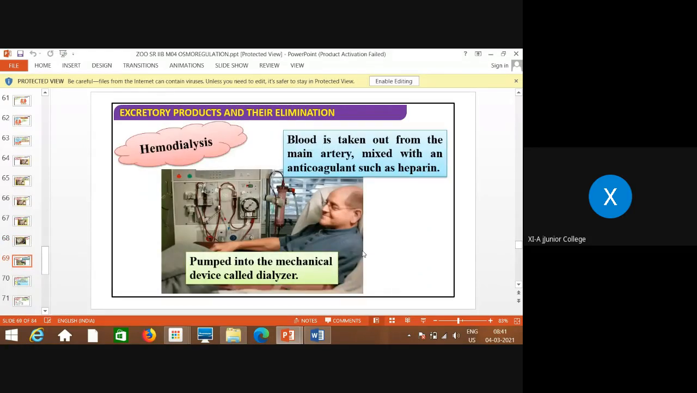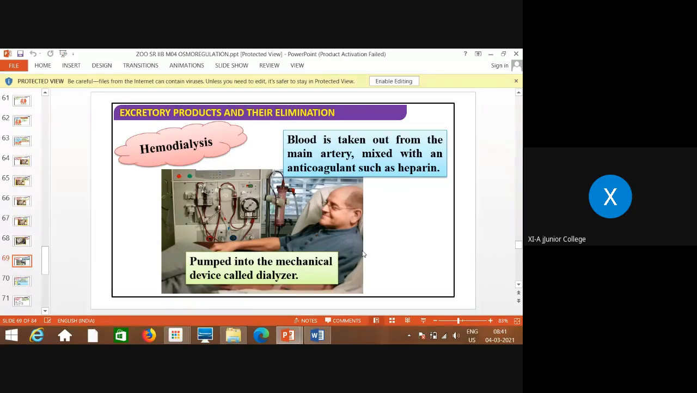So what is that dialysis or hemodialysis? Blood is taken out from the main artery, mixed with an anticoagulant such as heparin, and pumped into the mechanical device called dialyzer. Means blood is taken out from the main artery of that patient and mixed with an anticoagulant such as heparin. You know why? Anti means against. Coagulant, that means against the coagulation.